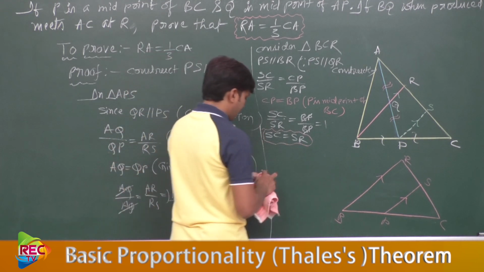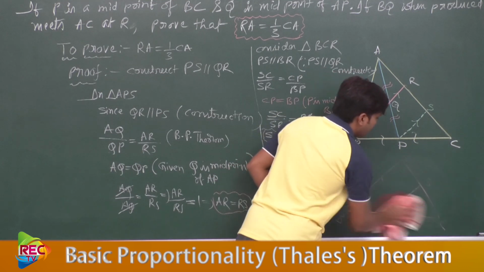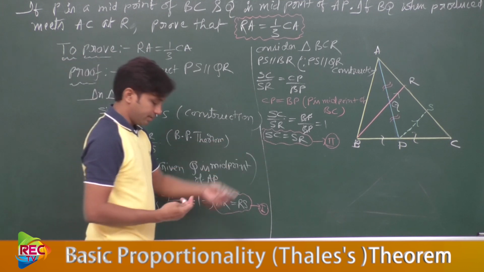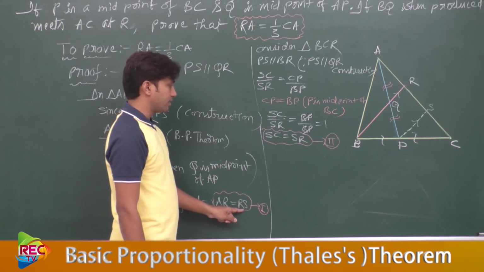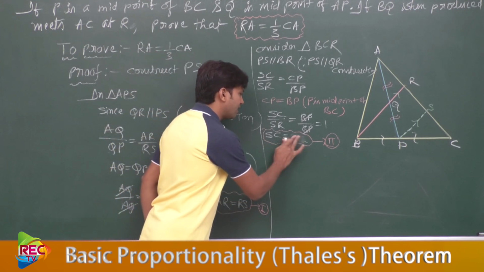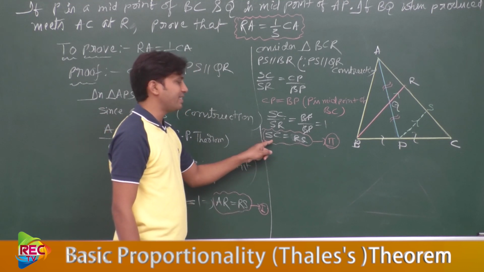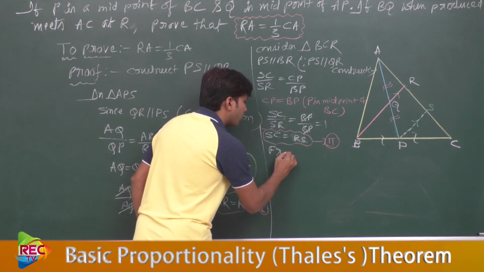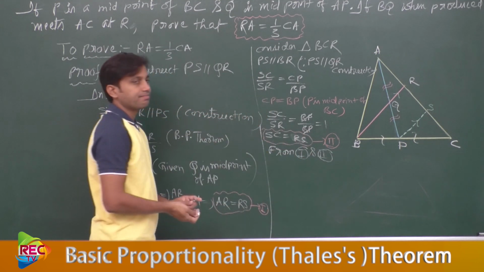Now, what is condition 2? Sorry, I forgot to write it here. This is 2. Okay, now let me show you something else. Here, considering 1 and 2 together, this is 1 and this is 2. What did you observe here? AR equal to RS, and RS equal to SR means RS itself. So we can write RS also. AR equal to RS and here RS equal to SC. From 1 and 2, what can we write?